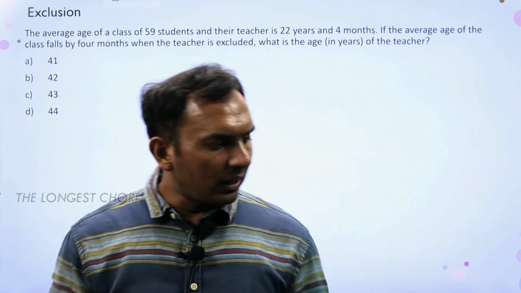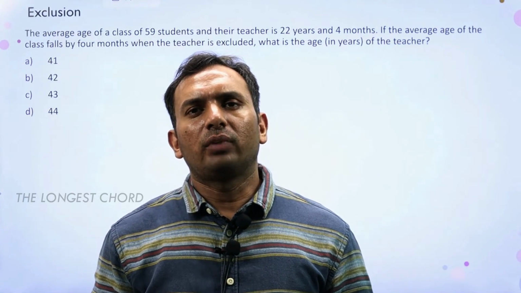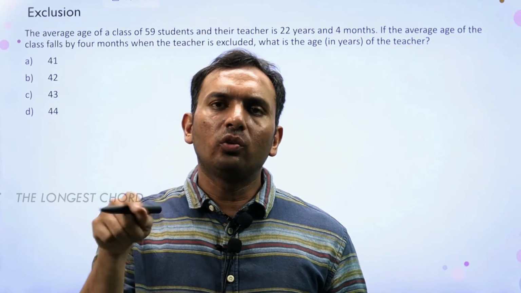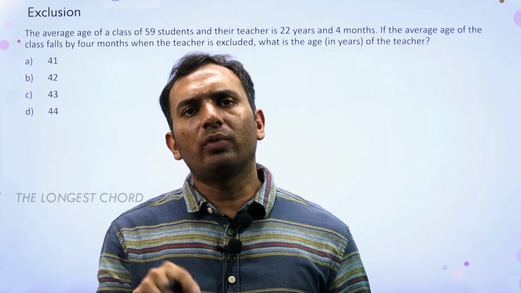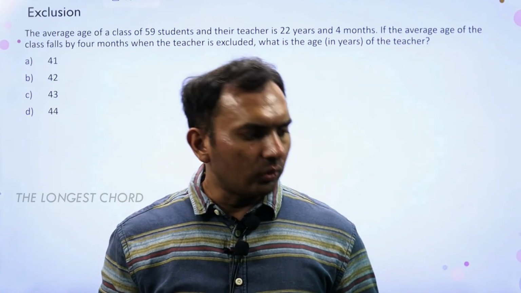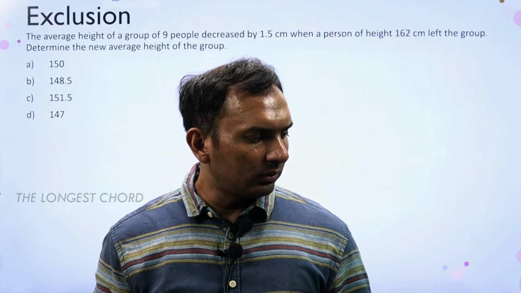So 59 students, when the teacher is included, there will be a total of 60, and 60 into 4, the teacher should be carrying extra. That means 240 months. If we divide it by 12, that will give us 20 years extra. That means added to 22, the teacher should be 42. Easily we can solve this.